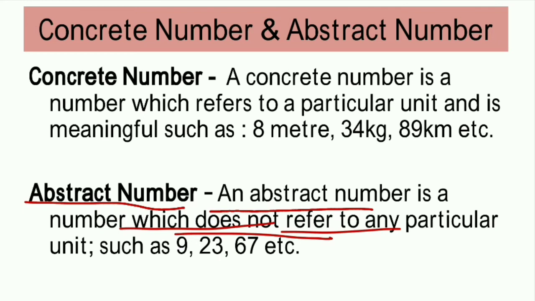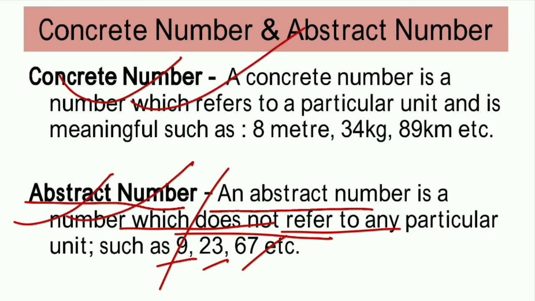Like 9, 23, 67, 100, 150, 10,000, like this. They do not refer to any particular unit, and that is useless. What does useless mean? I mean to say meaningless, not useless, meaningless. Got it? If I say 9 directly, 9 what? No meaning comes from this. So these numbers are abstract numbers and those numbers are concrete numbers. I hope that all of you have understood.